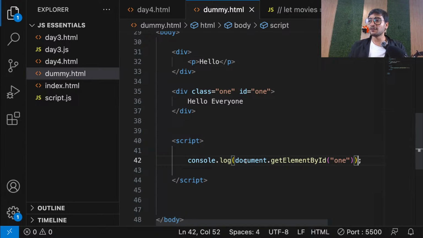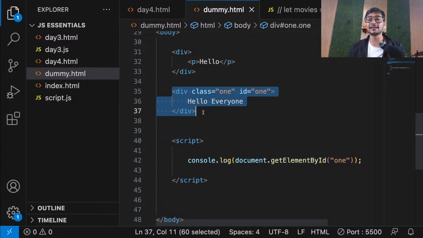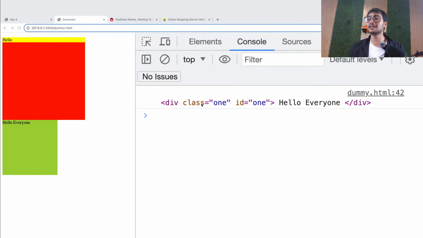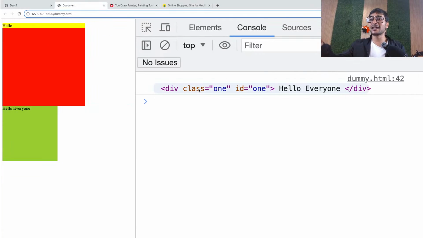If I write document.getElementById(1), it will select and target this element for me. Let me show you. Can you see that? That element got selected. I can get that whole element. And now I can do whatever I want. I can change its content, its CSS, its attribute. I can change whatever I want. It's completely up to me.